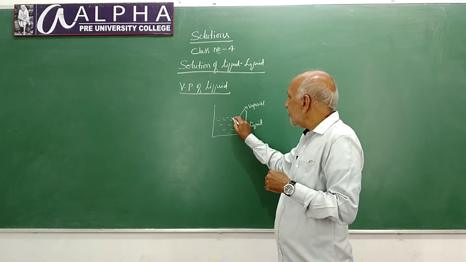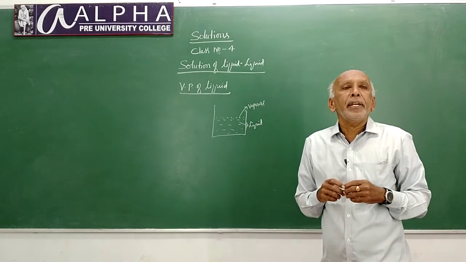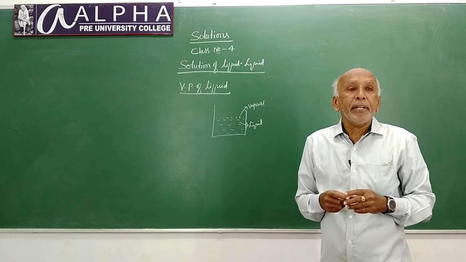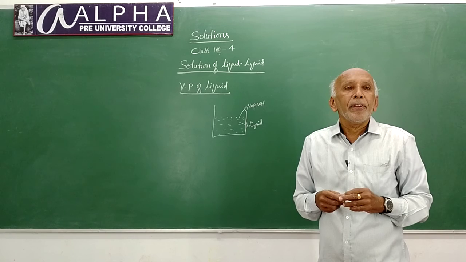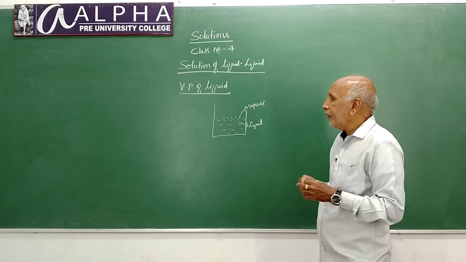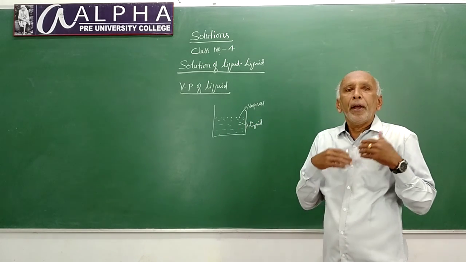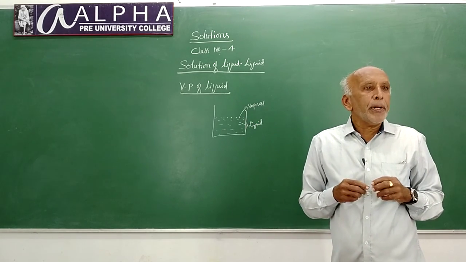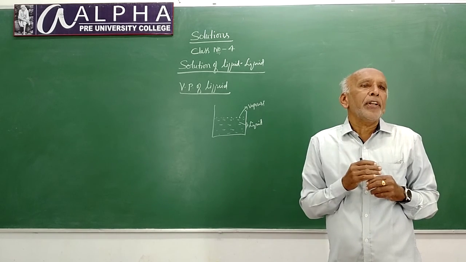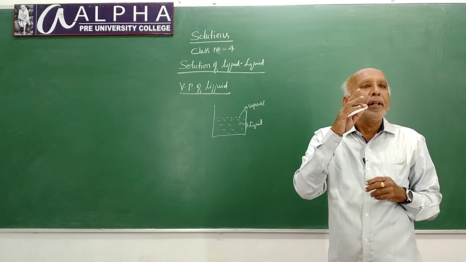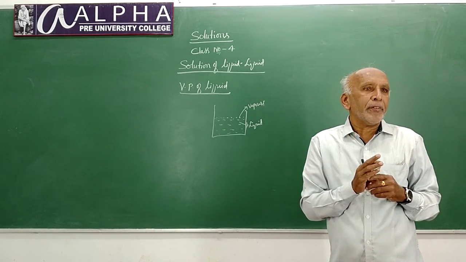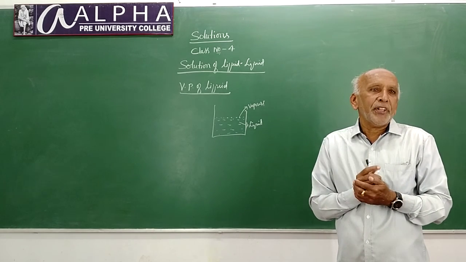So at this stage, the pressure exerted by the vapors of the liquid, of course at the given temperature, is known as vapor pressure of liquid. Vapor pressure of liquid is the pressure exerted by vapors of a liquid at the surface of liquid, where there exists an equilibrium state between liquid and its vapors at the given temperature.